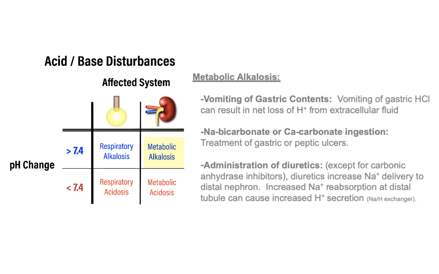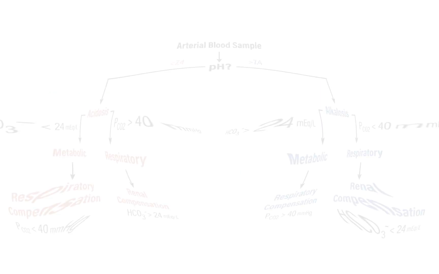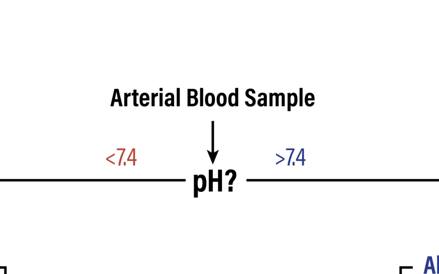How does one go about distinguishing between these acid-base disturbances, what the causes are, and then ultimately trying to determine whether there's some sort of compensation that is occurring by the unaffected system? This acid-base disorder analysis does a good job of at least providing the rationale into how one approaches these types of situations. And we start with an arterial blood sample. And with that sample, the first thing we ask is, well, what's the pH? Because a normal pH is 7.4, is the pH less than that, or is the pH greater than that?